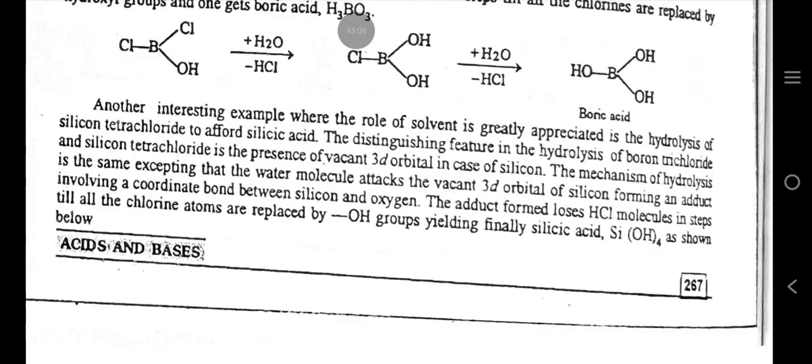Another interesting example where the role of solvent is greatly appreciated is the hydrolysis of silicon tetrachloride to afford silicic acid. The distinguishing feature in the hydrolysis of boron trichloride and silicon tetrachloride is the presence of vacant d orbitals in case of silicon. The mechanism of hydrolysis is the same, except that the water molecule attacks the vacant d orbital of silicon, forming an adduct involving a coordinate bond between silicon and oxygen. The adduct loses HCl molecules in steps till all the chlorine atoms are replaced by OH groups, yielding finally silicic acid, Si(OH)4, as shown below.